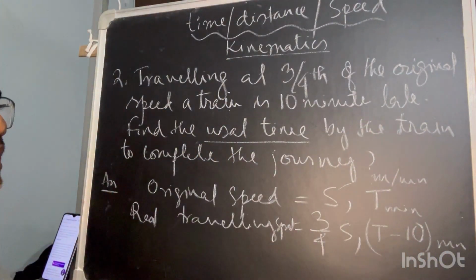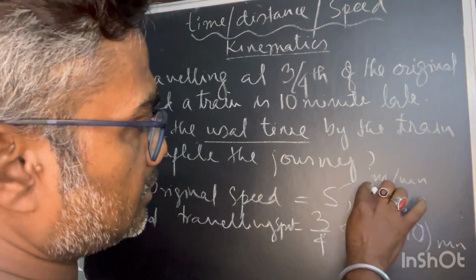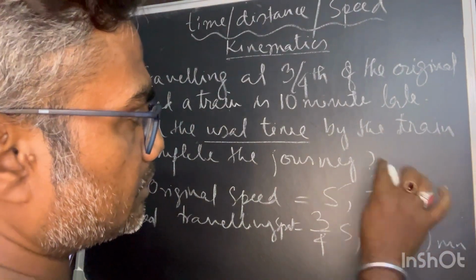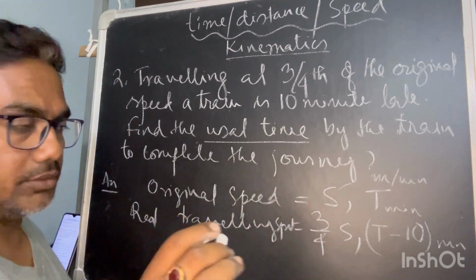You can choose your own. There is no harm if you even take it as kilometer per minute, or centimeter per minute. Nobody can say you are wrong.